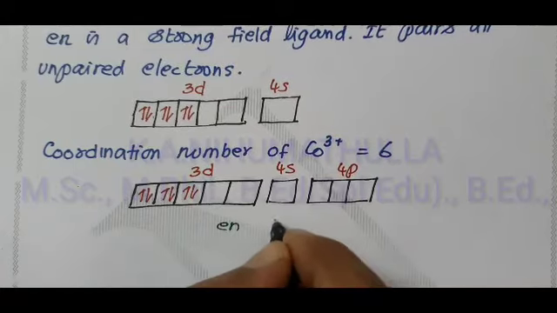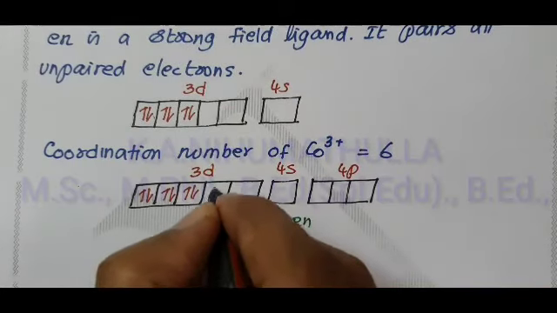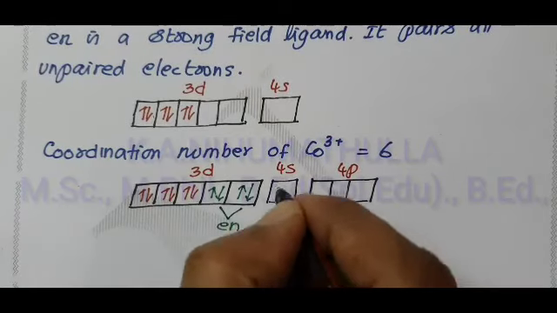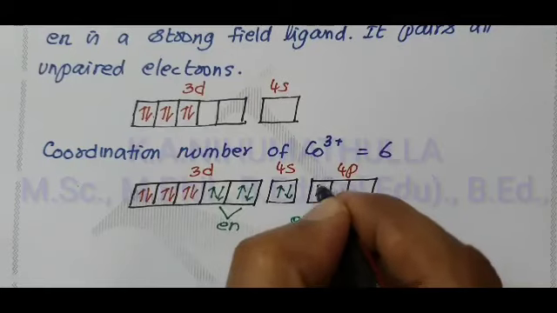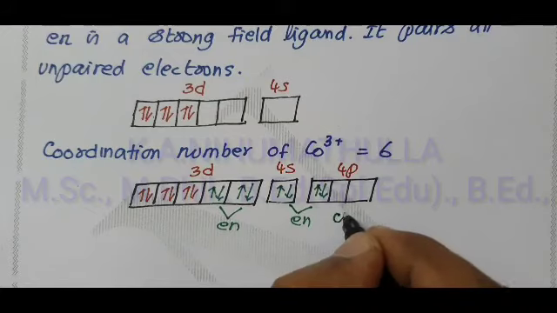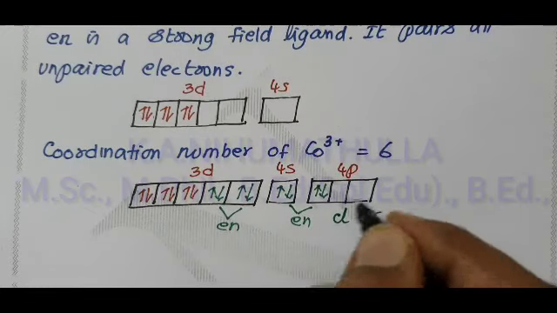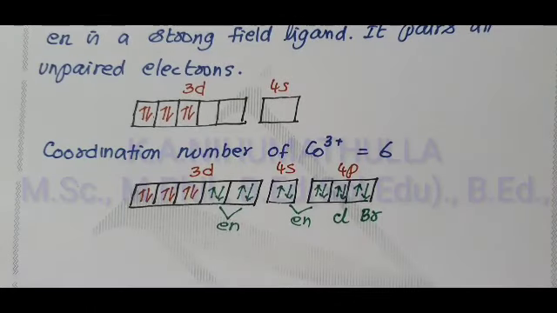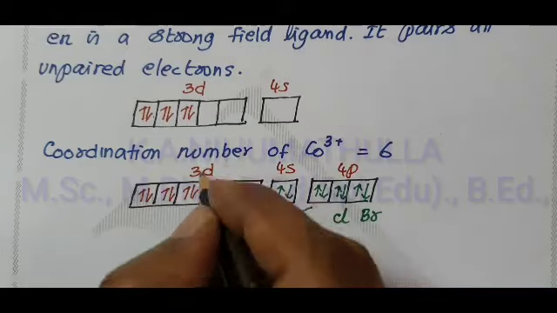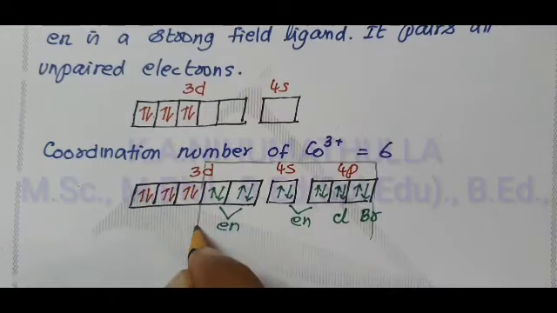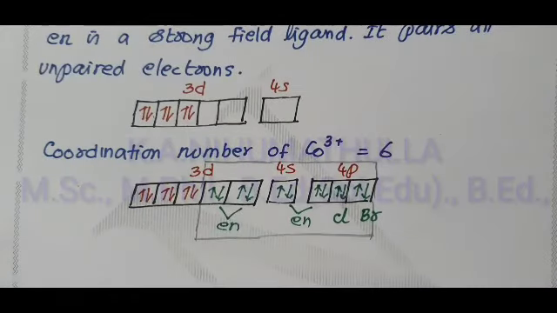Ethane-1,2-diamine is a bidentate ligand. Therefore, one ligand donates 2 pairs of electrons, and another ligand donates 2 pairs of electrons. Here you have one monodentate Cl and one monodentate Br. Each donates a pair of electrons. Now, the vacant orbitals start from 3d, 4s and 4p.